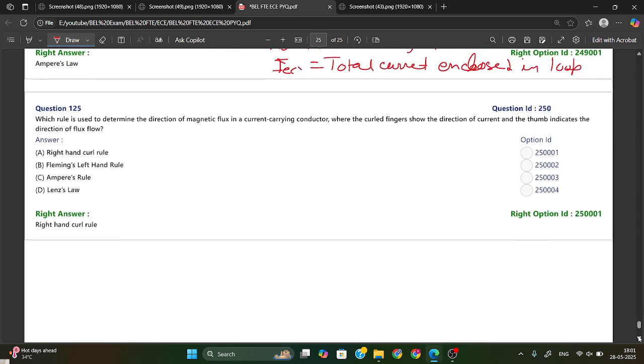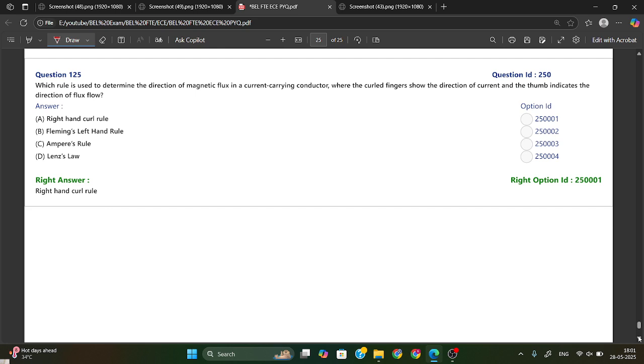Now the next one is which rule is used to determine the direction of magnetic flux in a current carrying conductor. Okay, we have a current carrying conductor, and if you fold your fingers like this, your thumb will be like this. So this is your right hand curl rule, option A. In that, the curled fingers show the direction of the current and the thumb indicates the direction of flux flow. So this is your answer, right hand curl rule.